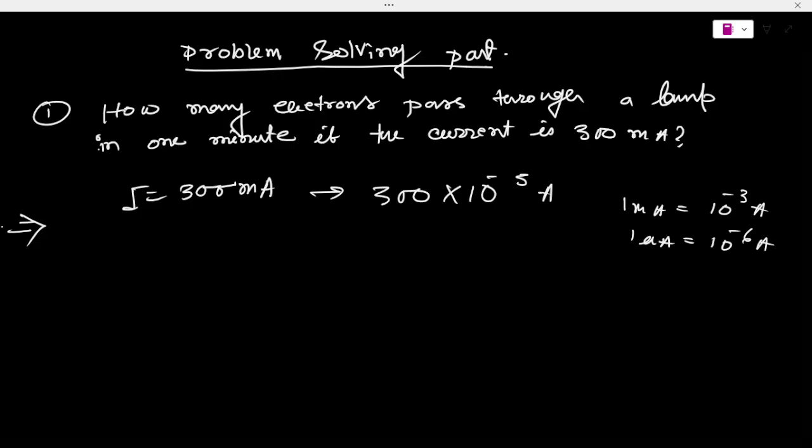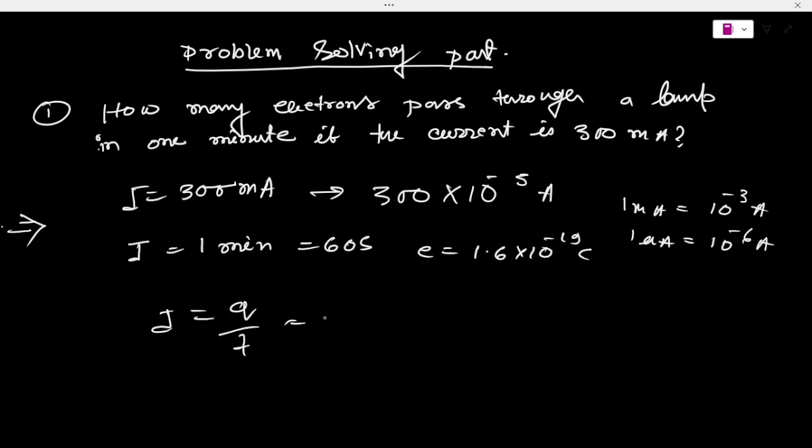So now on the basis of this, here the time t is 1 minute, and 1 minute is equal to 60 seconds. E is also 1.6 into 10 to the power minus 19 coulomb. And I is equal to Q by t, so Q is equal to 300 into 10 to the power minus 3 into 60 seconds.